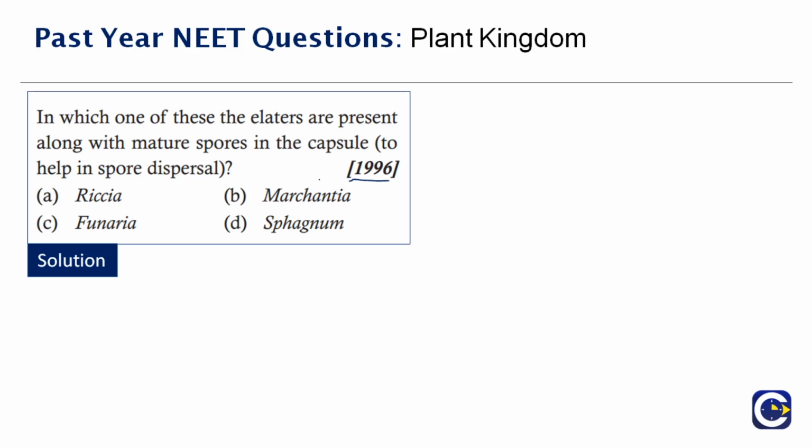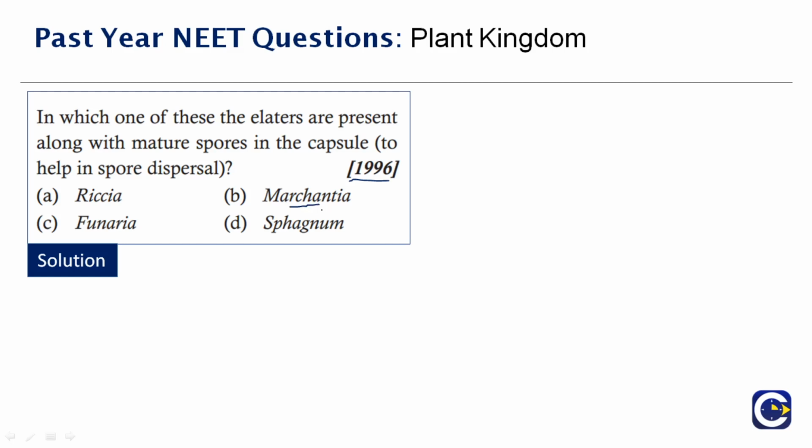Those who have gone through the earlier parts will be able to answer now. Elaters are responsible for spore dissemination. An elater is an elongated, spirally thickened, water attracting cell in the capsule of the liverwort, and it assists spore dispersal. As we already discussed in the earlier parts, this feature is found in Marchantia. Now what is this Marchantia actually? This is a group of liverwort.